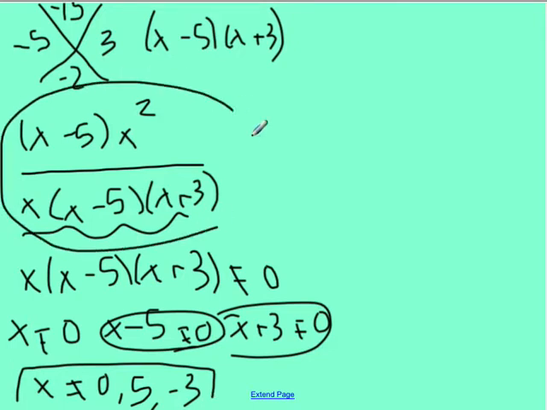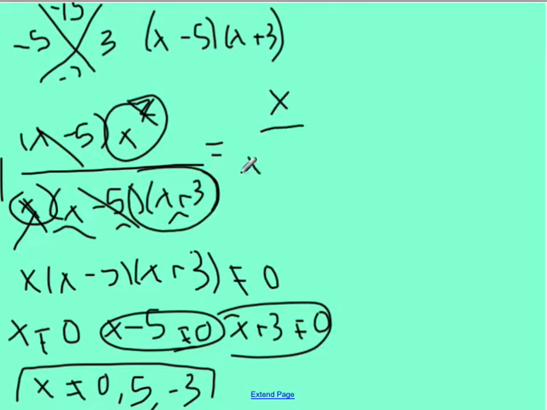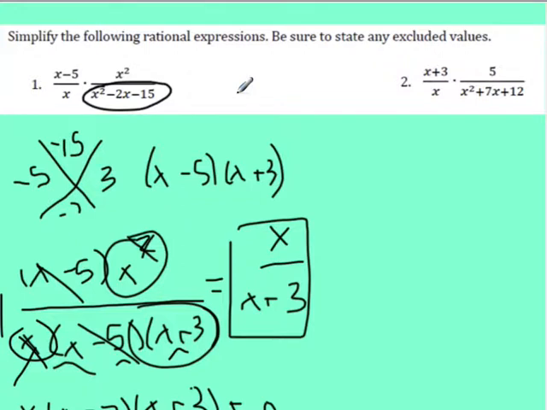So now I want to simplify this version right here. I know that I can cancel out the x minus 5s. Just getting rid of this circle so I have more space. Then I see I have x and I have x squared. Well, this x is going to cancel out the squared right here, so I just have an x left on top. And then on the bottom, all I have left is this x plus 3. So this is my simplified rational expression right there. I crossed out the x minus 5s, and I was left with that.